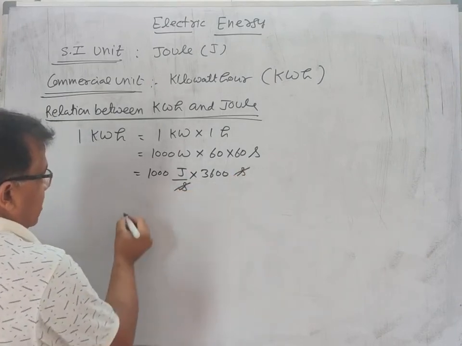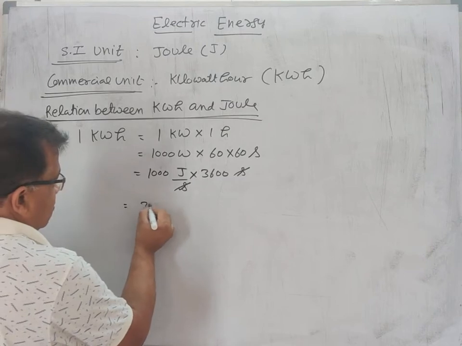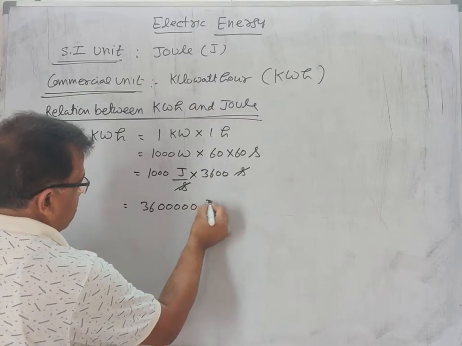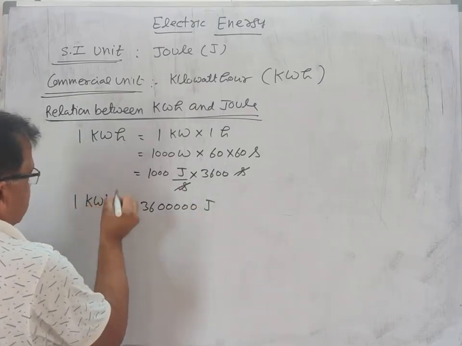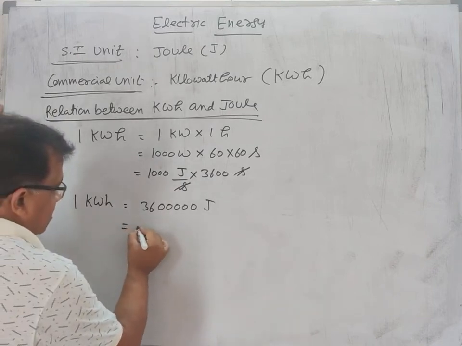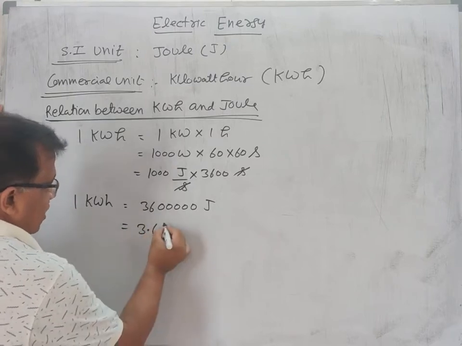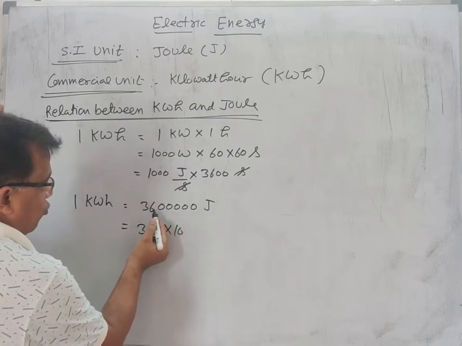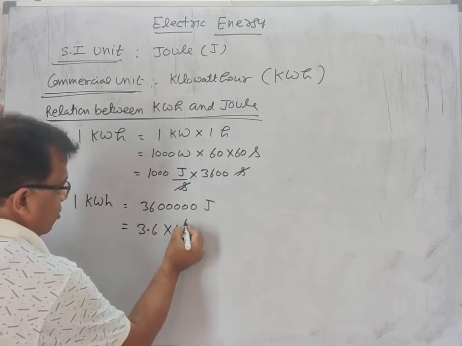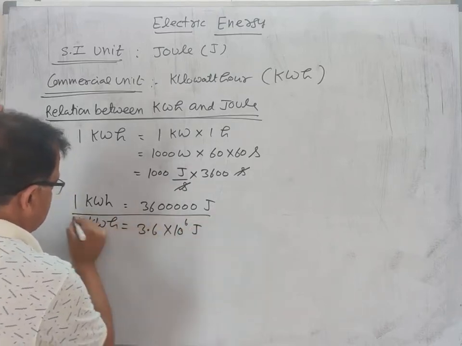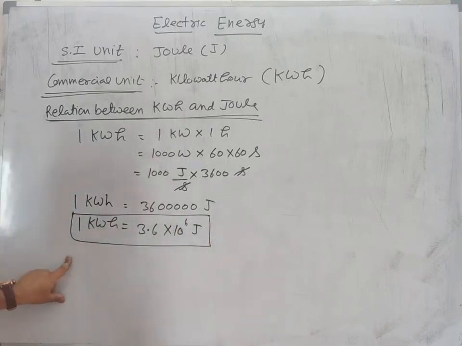Second will be cancelled by second, so 1 kilowatt hour is equal to 3600000 joule. To write in scientific form or standard form, we write decimal after the first digit, so 10 raised to the power 6 joule. So 1 kilowatt hour is equal to 3.6 into 10 raised to the power 6 joule.